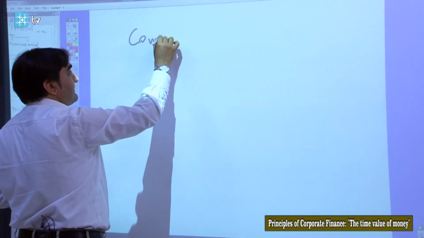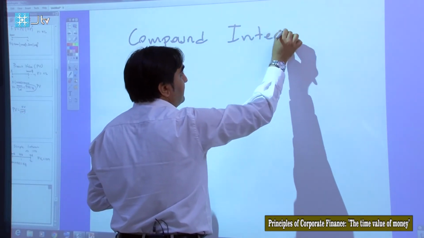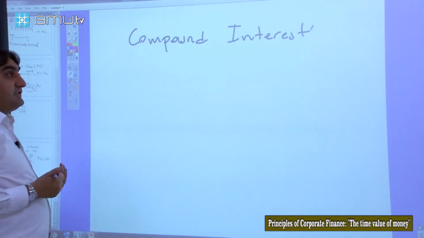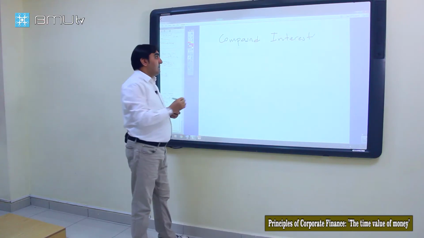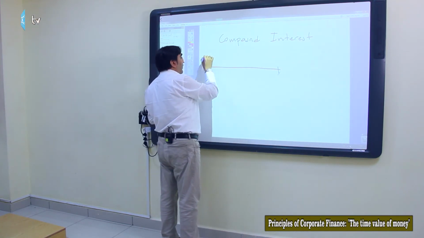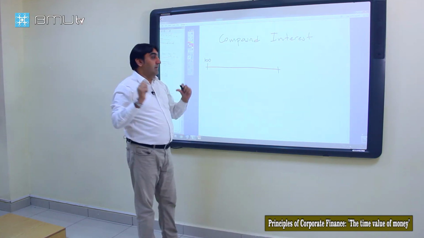The second type of interest is compound interest. Compound interest is more widely used than simple interest in financial instruments. Compound interest is earning interest on the previous period's amount, not only on the principal amount.